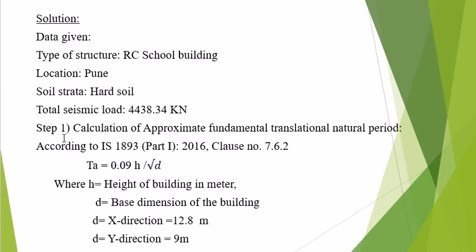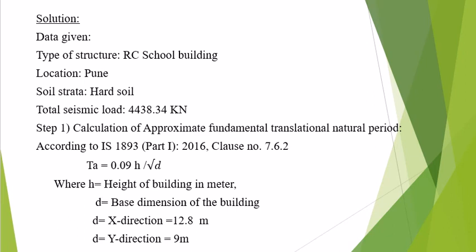Let us start with the first step, which is calculation of approximate fundamental translational natural period. According to IS 1893 Part 1 2016 clause number 7.6.2, one formula is given: Ta is equal to 0.09 h divided by the square root of d. Here h is the height of the building in meters, and d is the base dimension of the building.